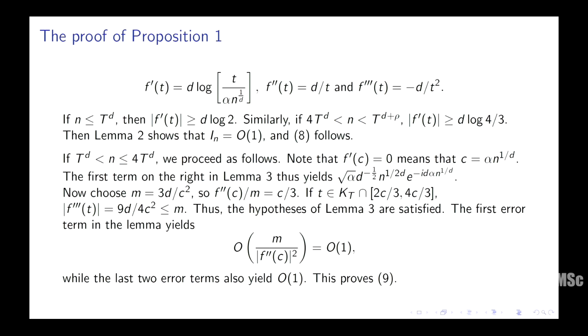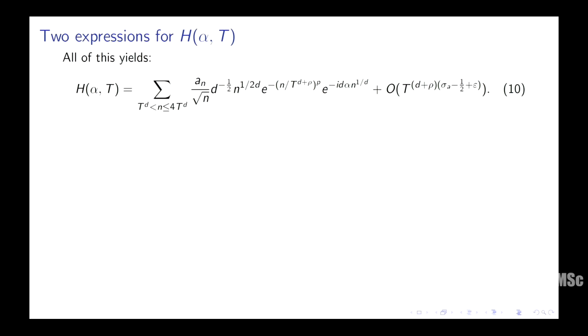It really is the derivative of 1 over t, which is minus 1 over t squared. That's what we're using. Nothing more than that. Okay. So as a result, you put all this together and you add this Soundararajan's transform, which is still on the board. That looks like this particular series, an by square root n, and then you have this term which is going to decay rapidly the moment n gets larger than t to the d plus rho.